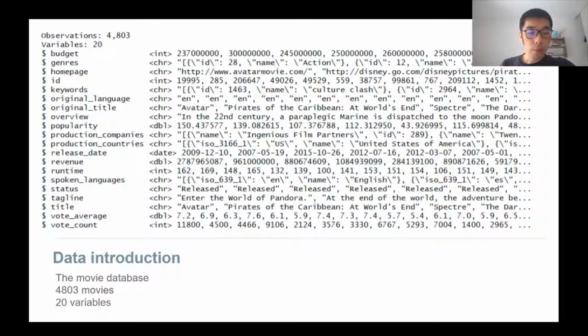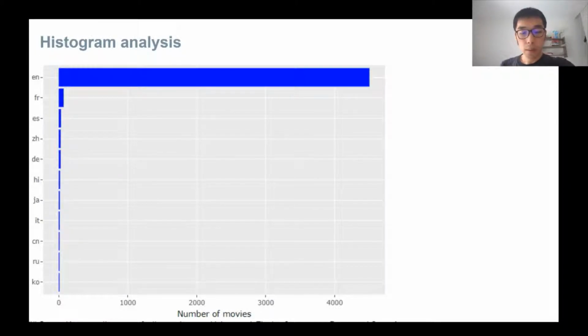We are using the movie database. It contains 4,803 movies, and it has 20 variables. And first is the histogram analysis. From this histogram, we can know that most of the movies in the dataset are in English. Only 7% of movies are in other languages, like French or Spanish.